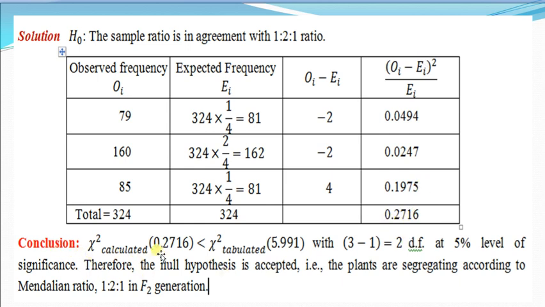Since chi-square calculated 0.2716 is less than chi-square tabulated 5.991 with 3 minus 1, that is 2 degrees of freedom at 5% level of significance, the null hypothesis is accepted, and we conclude that the plants are segregating according to the Mendelian ratio 1:2:1 in the F2 generation.